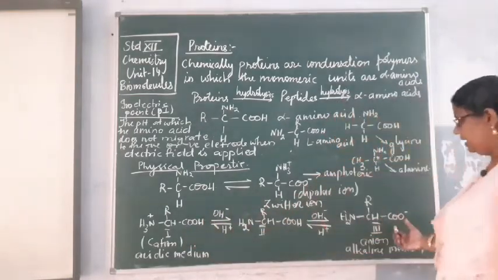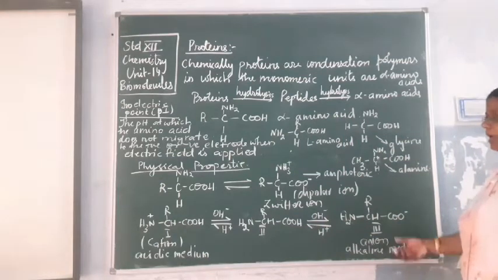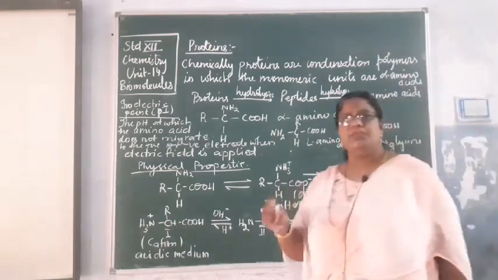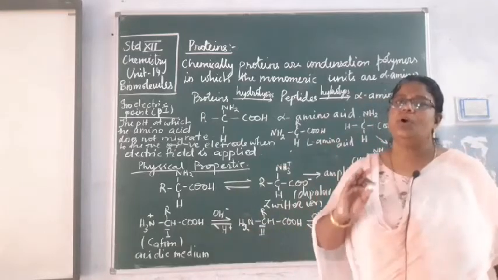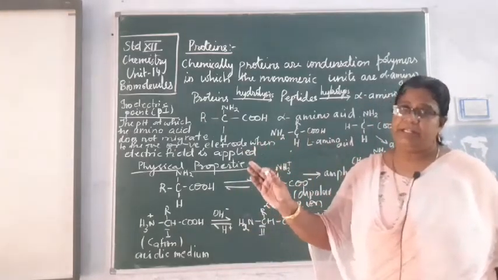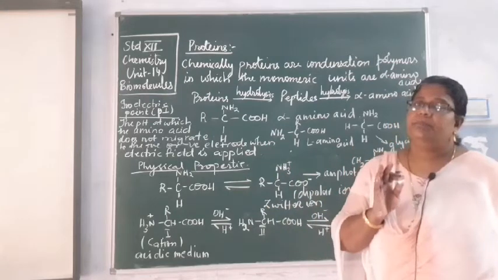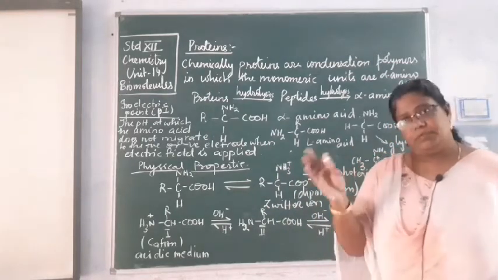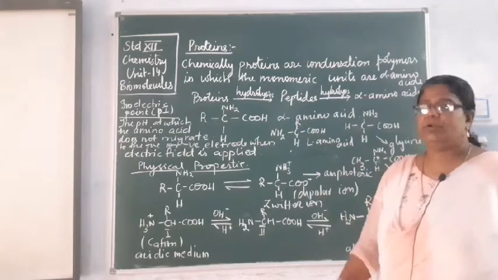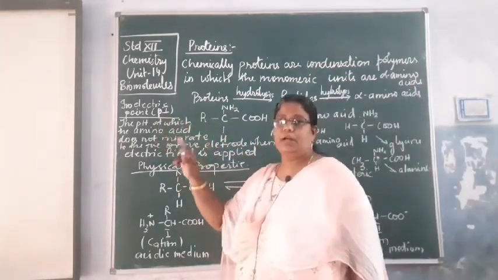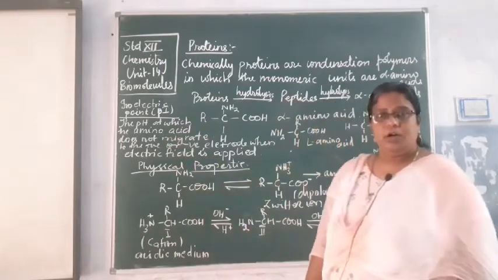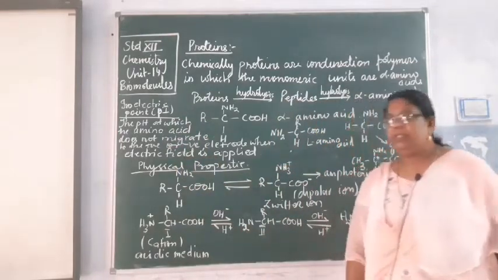It will remain as anion in alkaline medium, and there will be a particular pH at which an alpha amino acid does not migrate either to the positive electrode or to the negative electrode, and that pH is called as the isoelectric point of the amino acid. Got it, everyone? Okay, so you can please note this down.